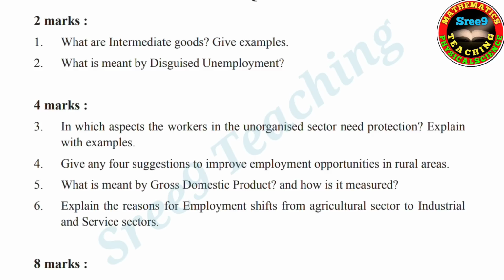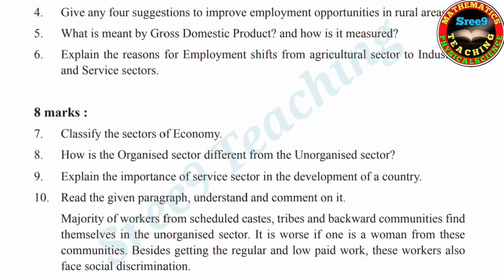Now 4 marks questions. In which aspects do the workers in the unorganized sector need protection? Explain with examples. Fourth one, give any 4 suggestions to improve employment opportunities in rural areas. Fifth, what is meant by gross domestic product, GDP, and how is it measured? Sixth, explain the reasons for employment shifts from the agricultural sector to industrial and service sectors. These are 4 marks. Now 8 marks.